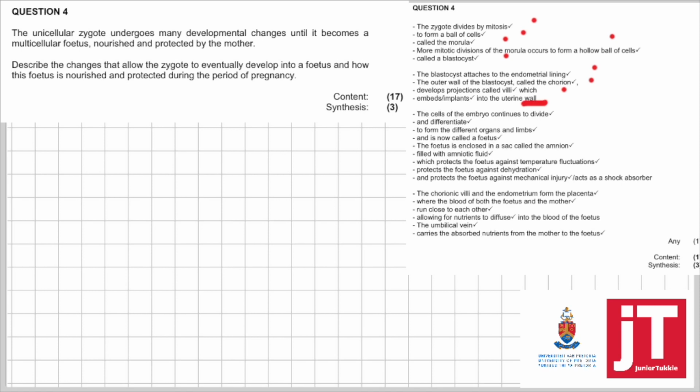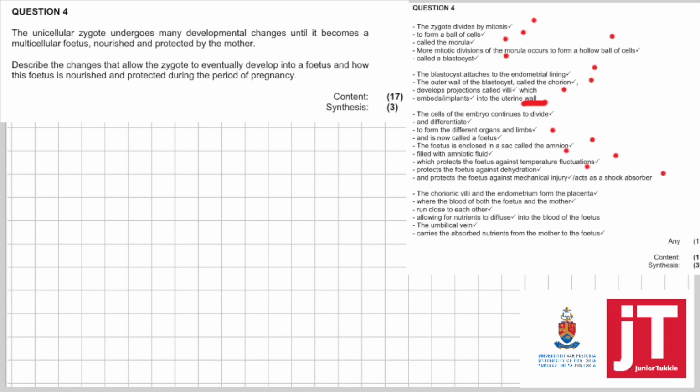Then the cells of the embryo continue to divide and differentiate and form different organs and limbs, and this is now called a fetus. The fetus is enclosed in a sac called the amnion, filled with amniotic fluid, which protects the fetus against temperature fluctuations, protects the fetus against dehydration, and protects the fetus against mechanical injury by acting as a shock absorber.